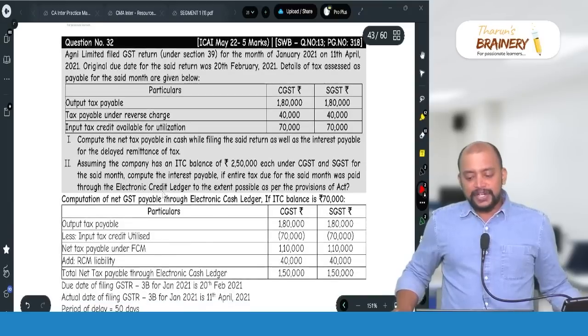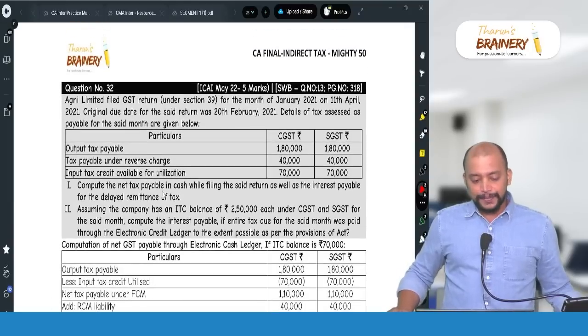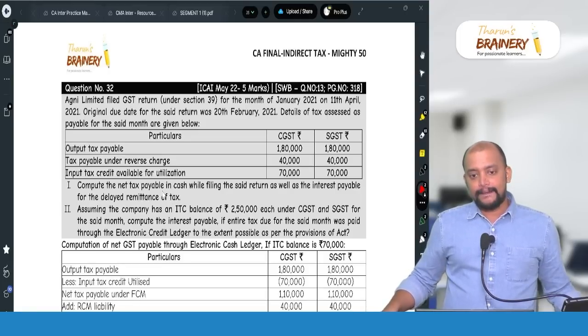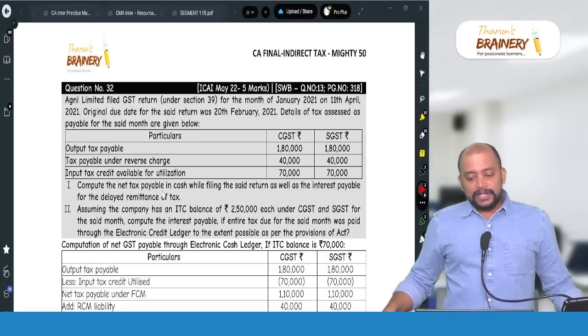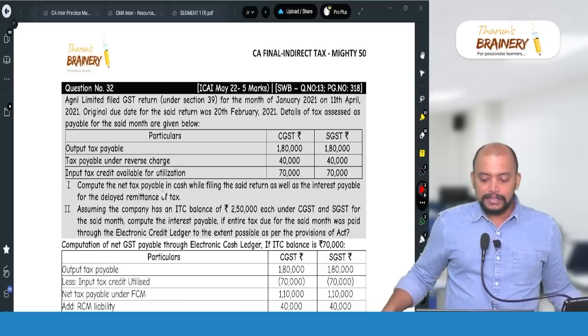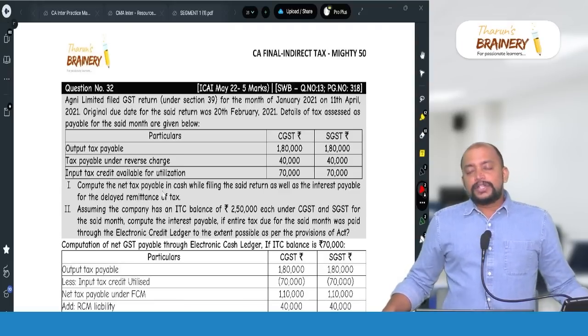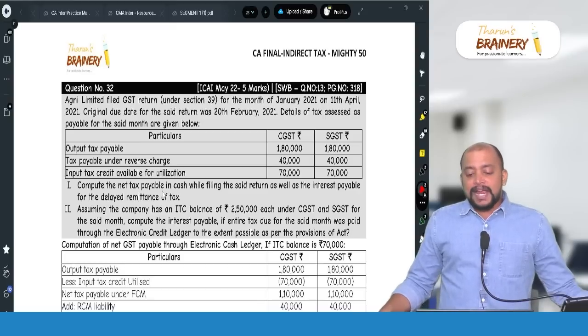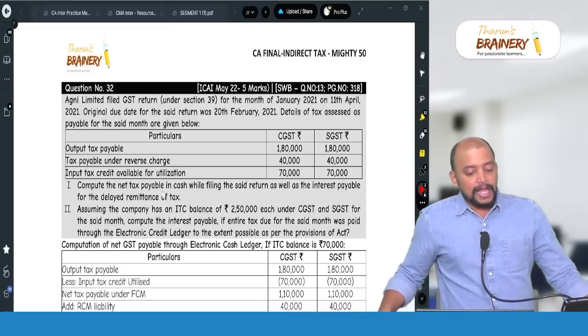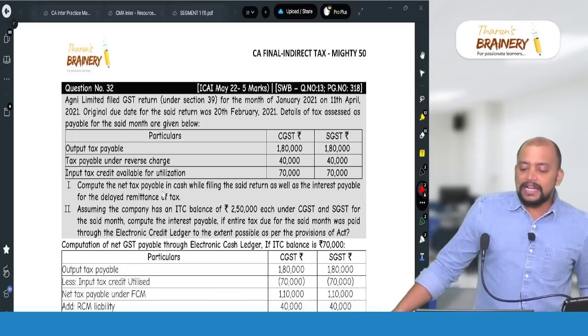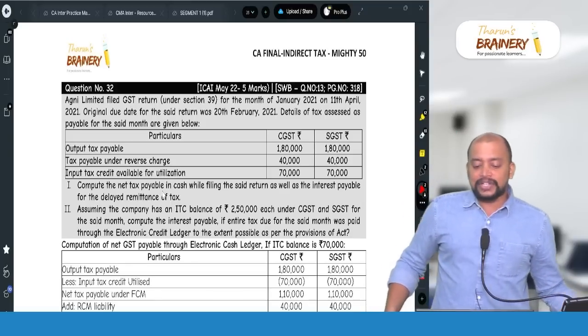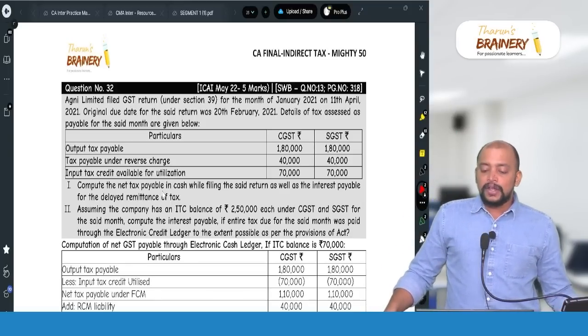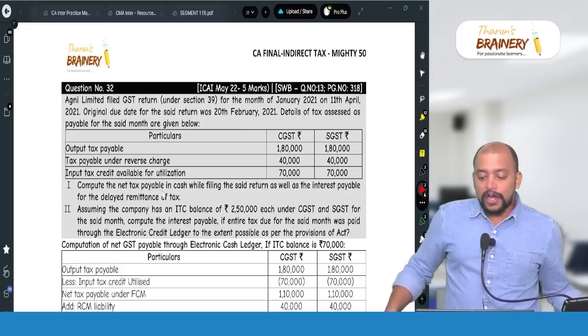Then page number 318. So this is a question given in the May 22 exam. Agni Limited filed GST return under section 39, that means 3B, for the month of January on 11th April.